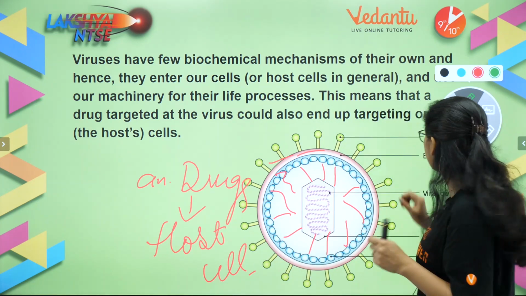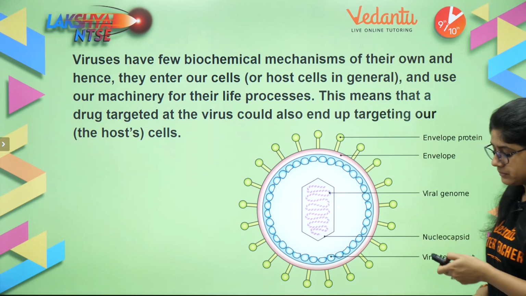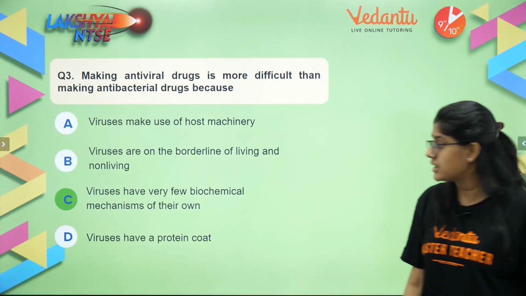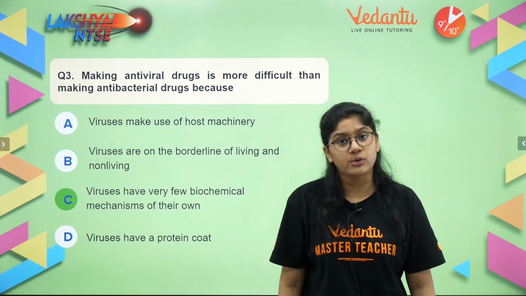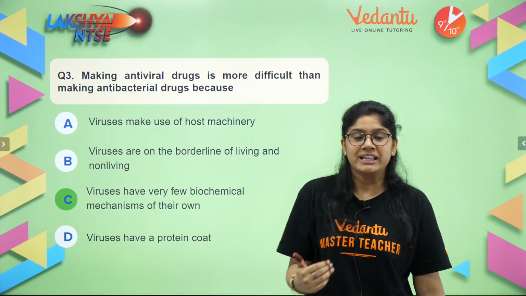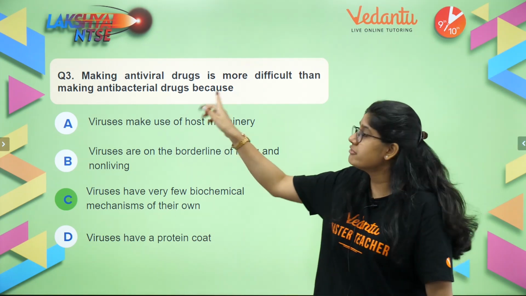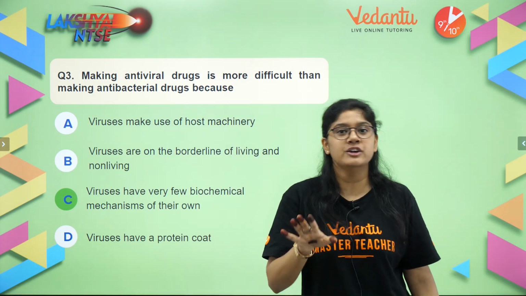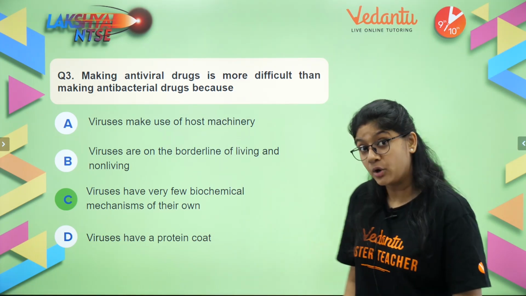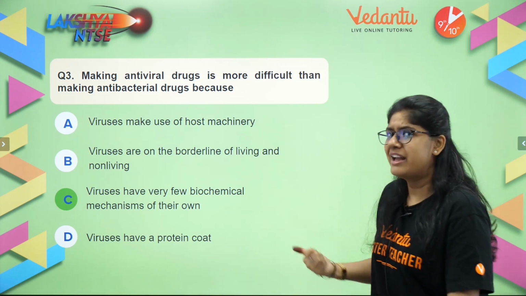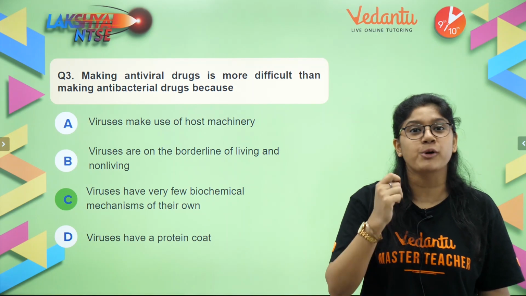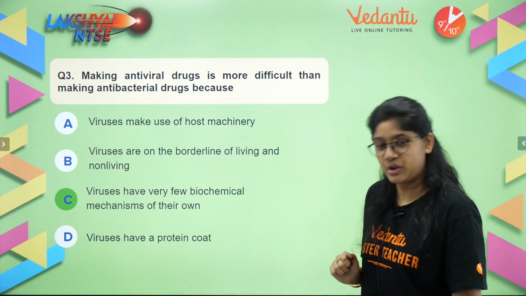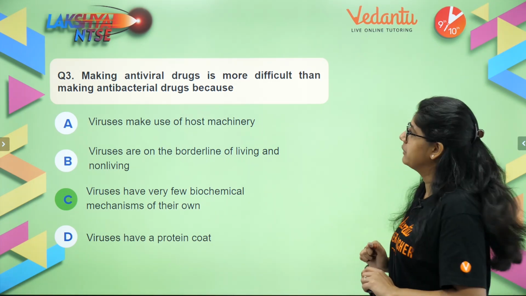So the right answer for this question will be option C, which is that viruses have very few biochemical mechanisms of their own, which leads to fewer chances of antiviral drugs working upon them in the body. So I hope this is +3 for you. If it's a difficult question everyone, you have just learned a very important concept, so remember this. Now let's see the next question everyone.